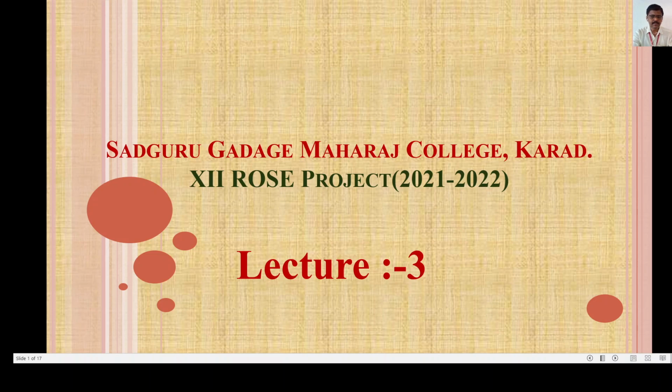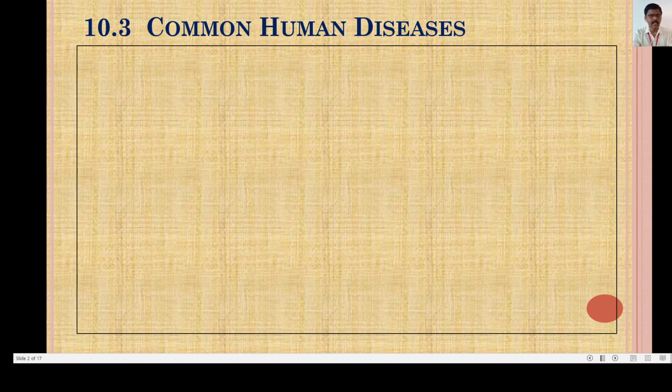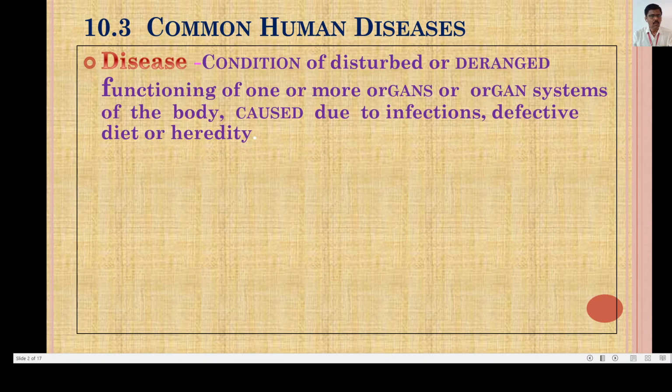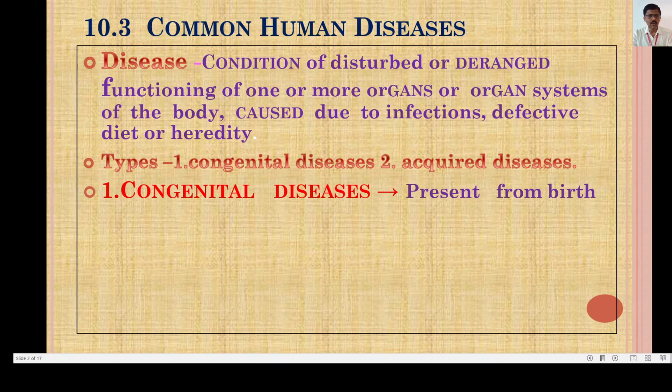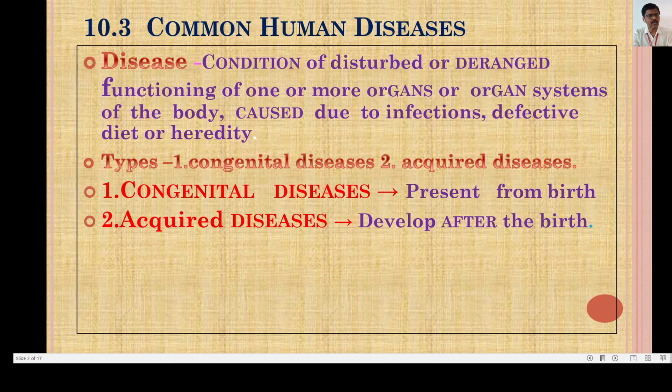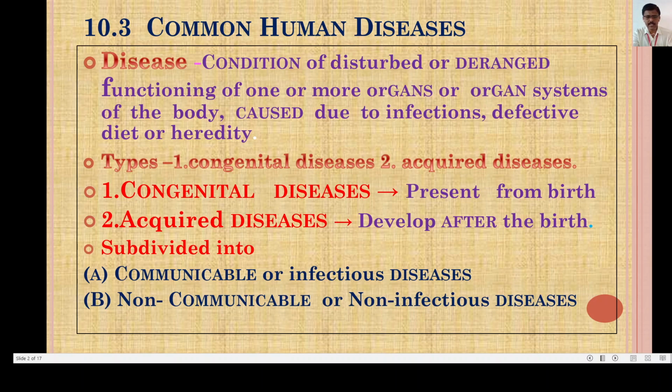Now let's start. Before starting the lecture, we should know what is the meaning of disease. The disease is nothing but the condition of disturbed or deranged functioning of one or more organs or organ systems of the body, caused due to infections, defective diet, or heredity. Now there are two types of diseases. The first type is congenital diseases and the second type is acquired diseases.